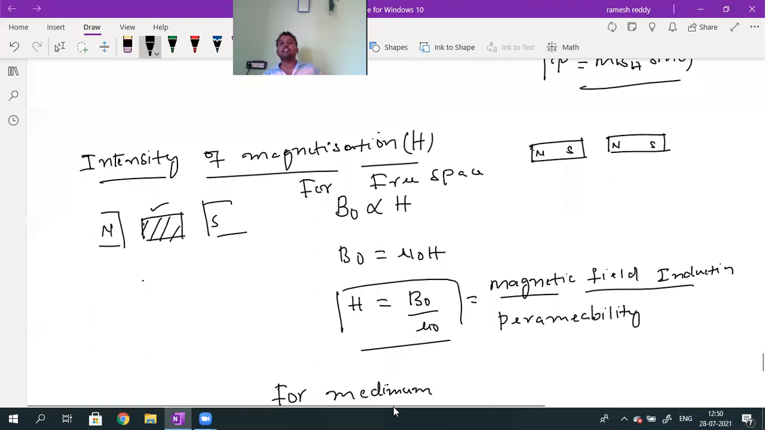What is intensity of magnetization? Intensity of magnetization is the strength of the magnetizing field which is used to magnetize the magnetic substance. For magnetizing the magnetic substance, what is the strength of that magnetizing field? That is only called as intensity of magnetization. Have you got it, students?